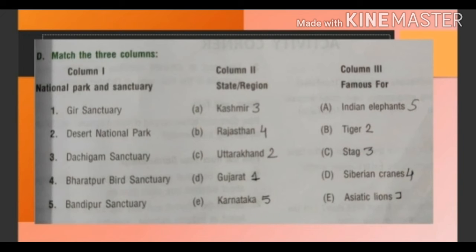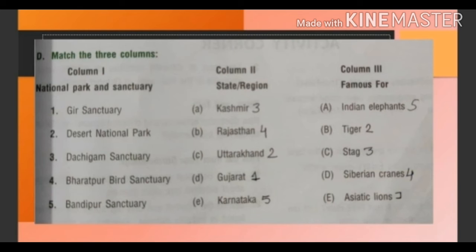Now second is Desert National Park. Desert National Park, it is in Uttarakhand and it is famous for tiger. Third is Dachigam Sanctuary. Dachigam Sanctuary, it is in Kashmir and it is famous for stag.